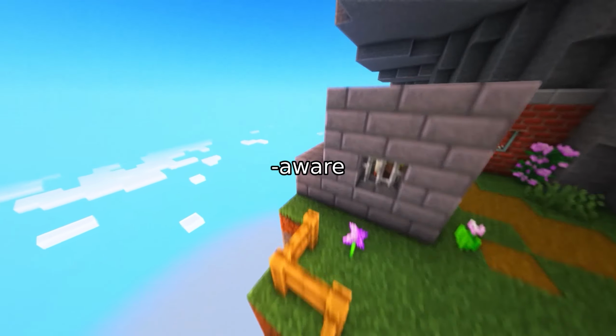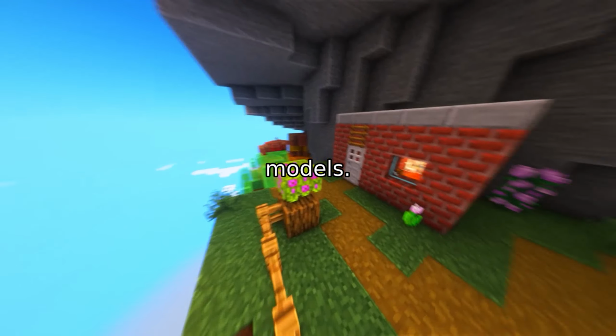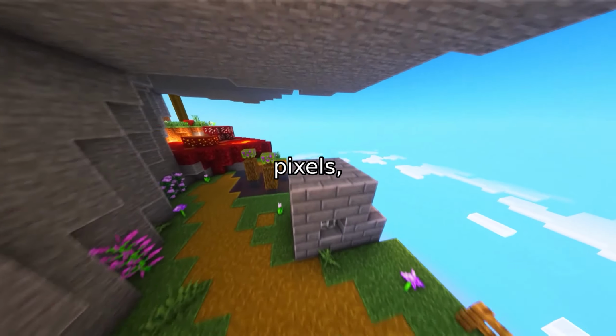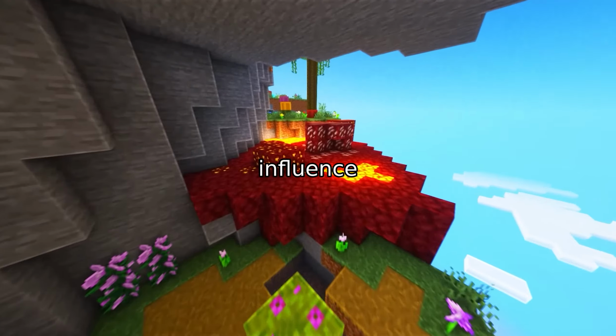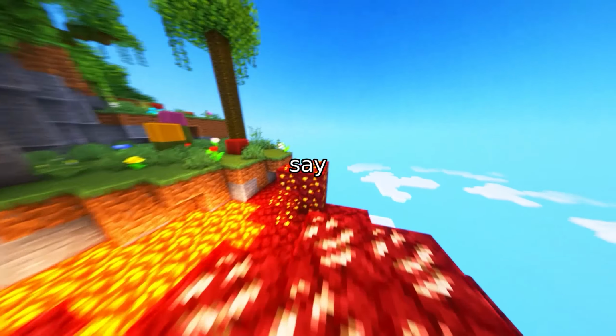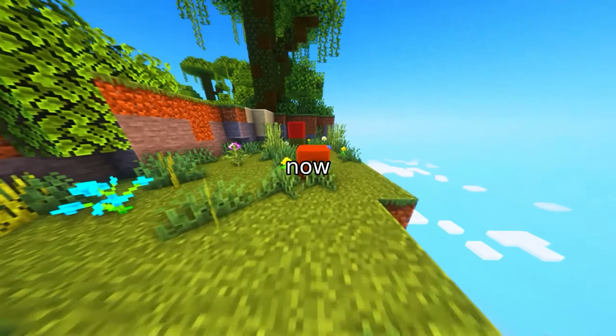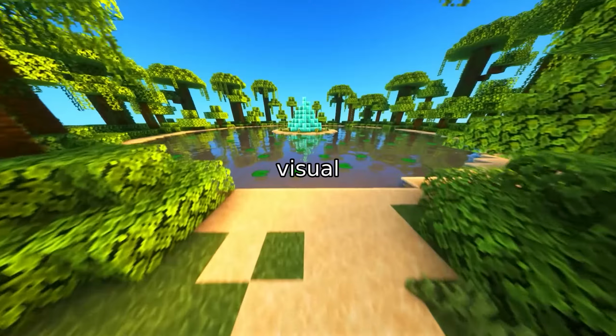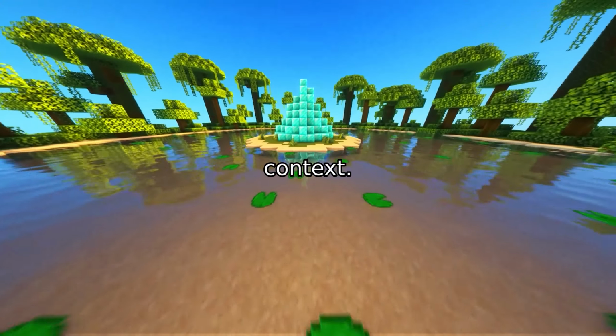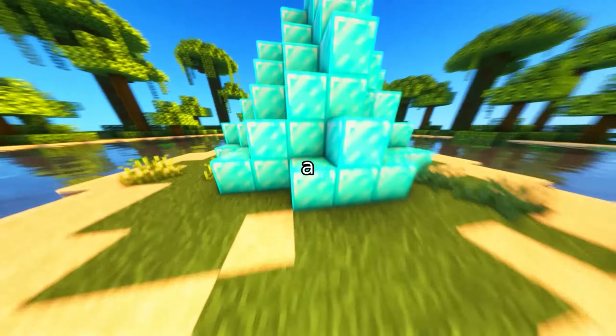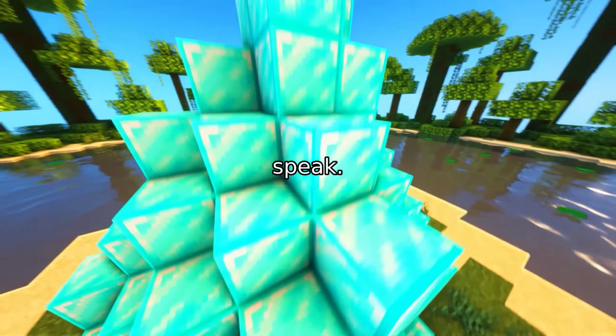Enter the phonetic context-aware loss, a smarter way to train these models. Instead of just matching pixels, this new approach focuses on how sounds influence each other. For example, when you say "fa," your lips start open, then transition to the sound. The model now learns to prioritize these visemes, the visual shapes of sounds, based on their phonetic context. It's like giving the AI a roadmap of how our mouths actually move when we speak.